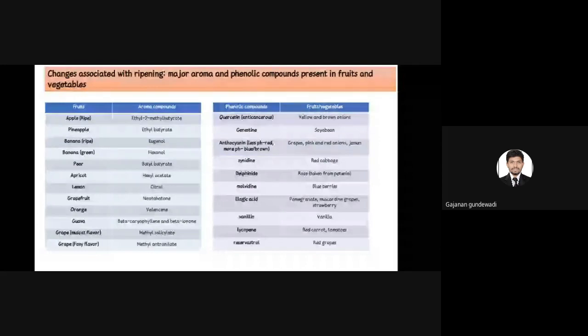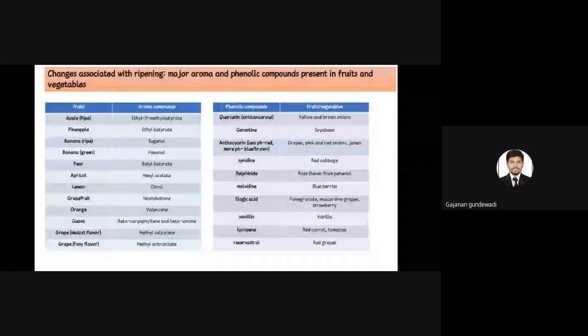Coming to phenolic compounds, the yellow and brown color of onions, while we study we get more confusion regarding the color of the onion. The yellow and brown color of onions, which is the major pigment, the major phenolic compound, or for red onions, which is the major pigment.